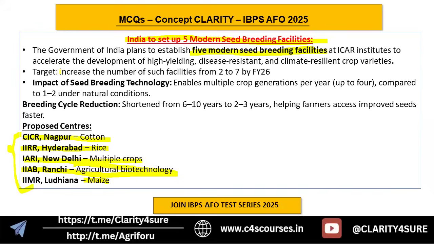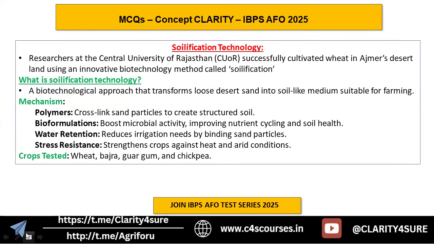The target is to increase the number of such facilities from 2 to 7 by financial year 26. The impact of seed breeding technology is that it will enable multiple crop generations per year, up to 4 compared to 1 to 2 under natural conditions. The breeding cycle will be reduced from 6 to 10 years to 2 to 3 years. The major aim is to shorten the breeding cycle so that farmers can get access to improved seeds faster. So the important thing is what the proposed centers are and for which crop. All right, let's see the last news from September.